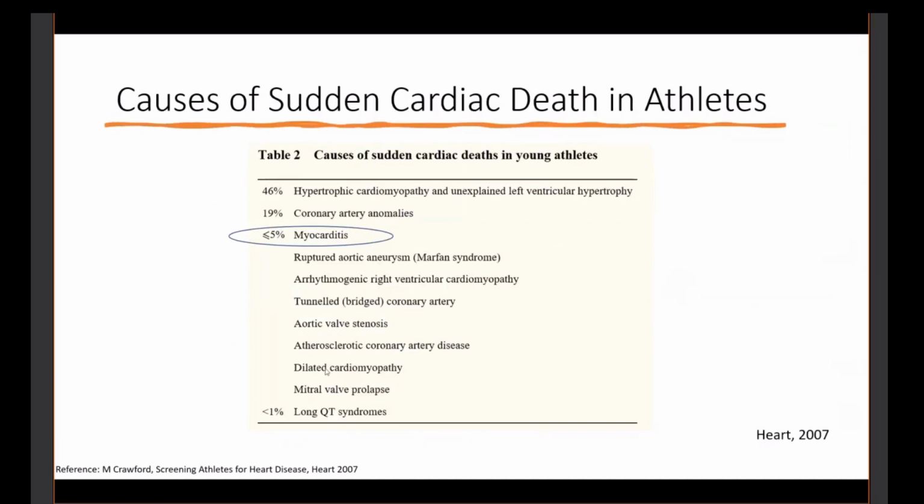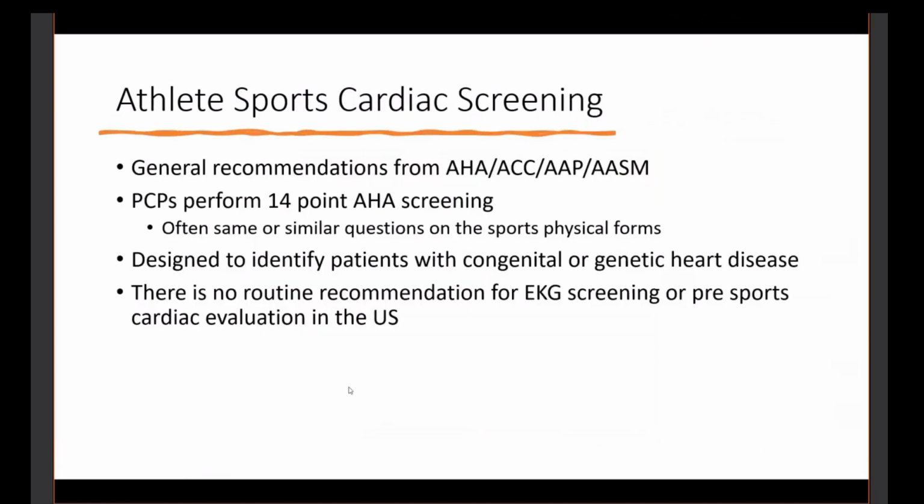I just thought another interesting little table here that I found said less than 5% of sudden death is myocarditis in young athletes. I think this is more so talking about probably the high school population. So it's not really a very big amount of patients that we're dealing with here. This is just general athlete sports screening. How do we perform this?